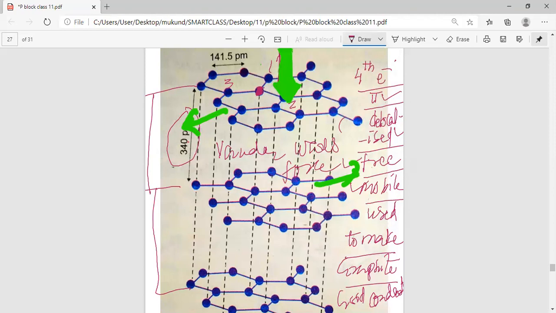We can say that the layers of graphite can slip over each other, and that is why graphite can be used as a lubricant. Graphite can be used in the pencil. When we apply pressure to the pencil, the layers of graphite slip over each other. Let me explain this to you, my dear students.